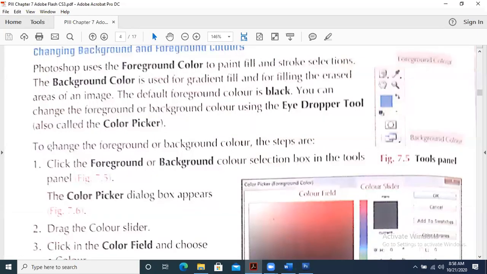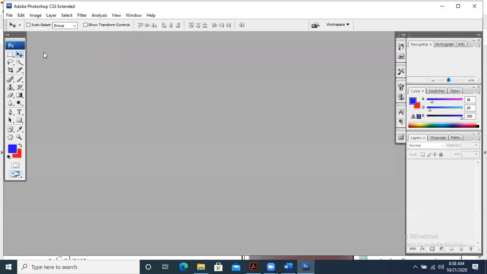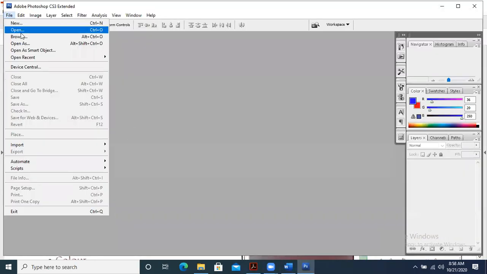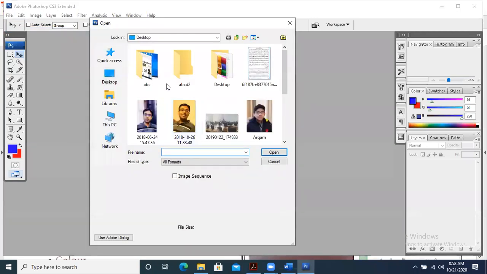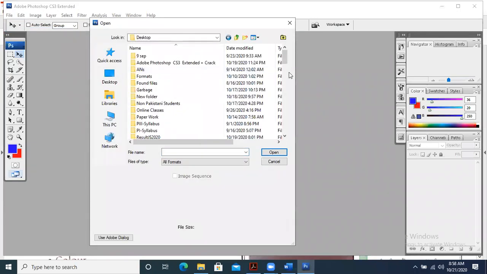Now the question is, you can change the foreground or background color using the eyedropper tool as well to pick the color. The eyedropper tool is there when we need to pick a color, when we need to take some color from a given image. Let me show you an example of it. Let's suppose I open one image file.